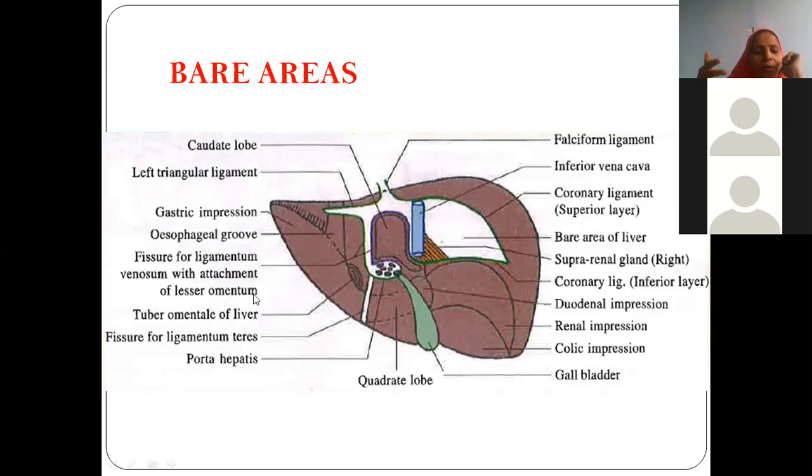Do you remember I told you the lesser omentum comes from the margins of porta hepatis to the lesser curvature of the stomach.